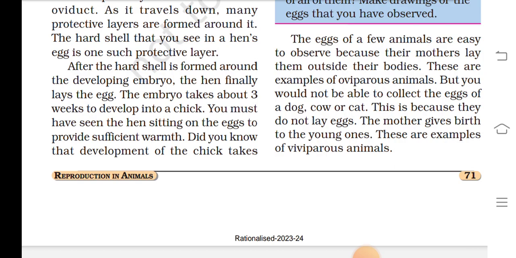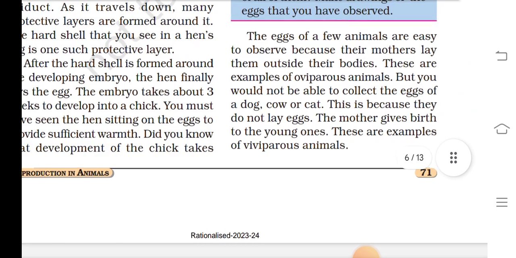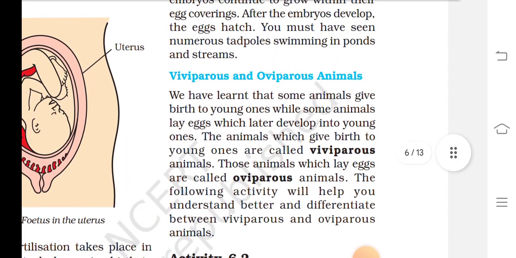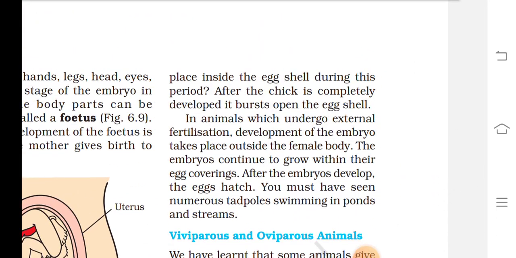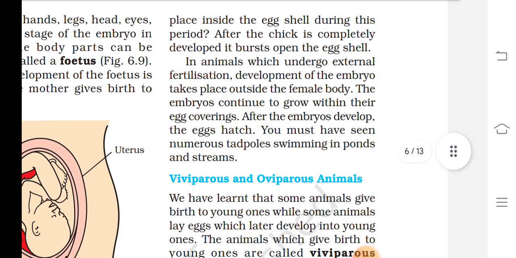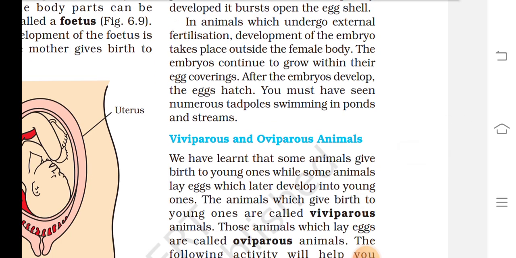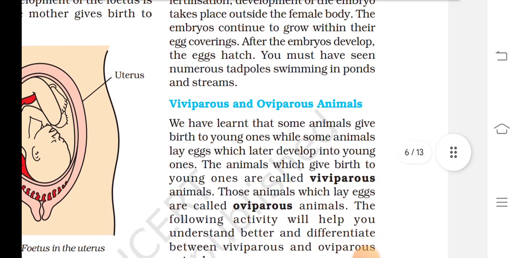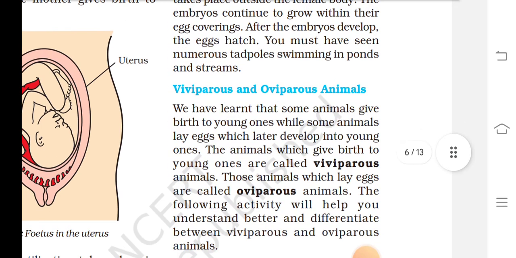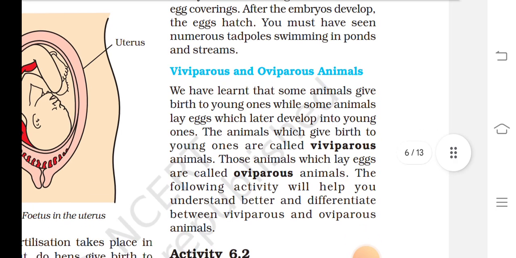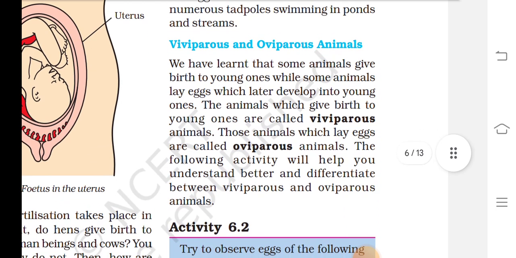You must have seen the hen sitting on the egg to provide sufficient warmth. Did you know that development of the chick takes place inside the eggshell during this period? After the chick is completely developed, it bursts open the eggshell. In animals which undergo external fertilization, development of the embryo takes place outside the female body. The embryo continues to grow within the egg. After the embryo develops, the eggs hatch. You must have seen the numerous tadpoles swimming in ponds and streams.